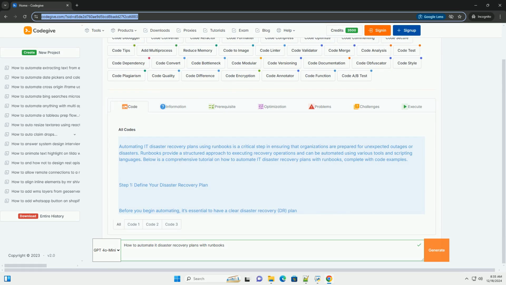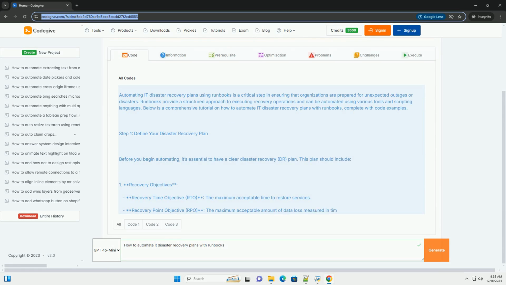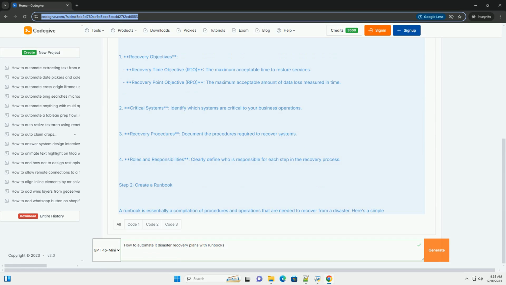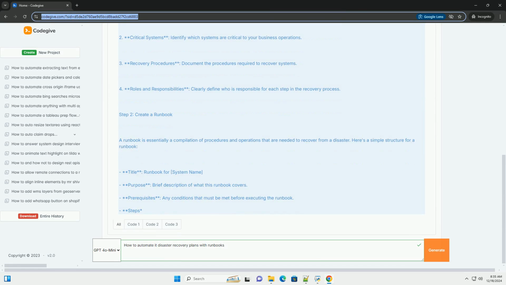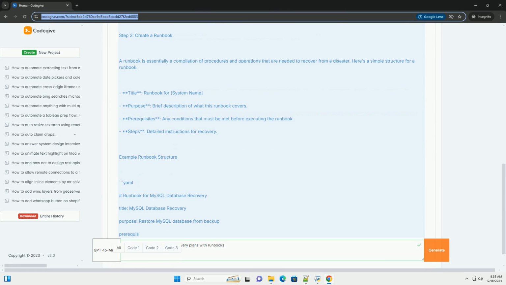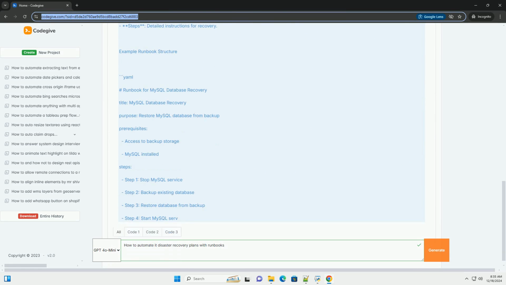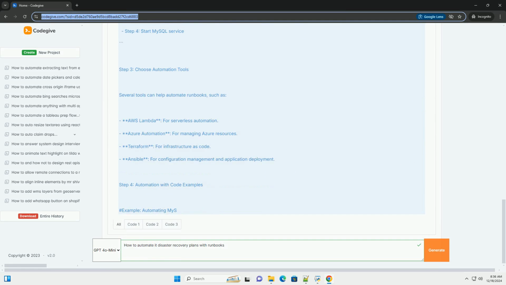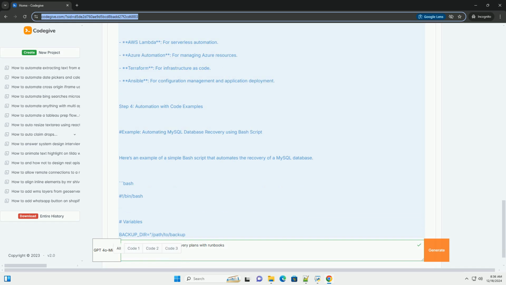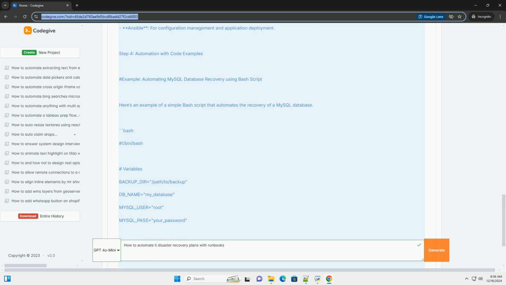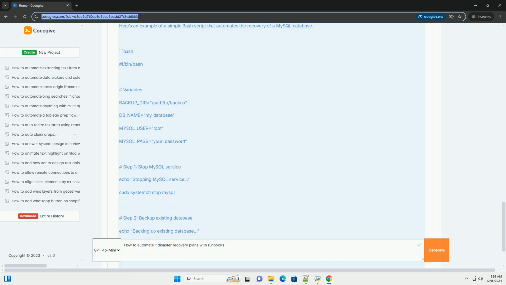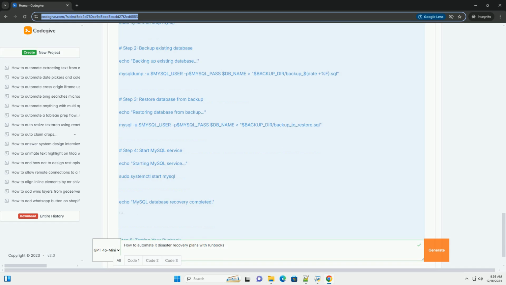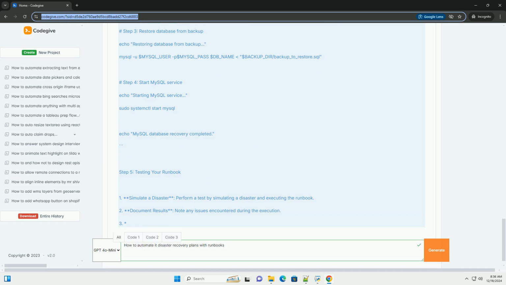Automating IT disaster recovery plans using runbooks is a critical step in ensuring that organizations are prepared for unexpected outages or disasters. Runbooks provide a structured approach to executing recovery operations and can be automated using various tools and scripting languages. Below is a comprehensive tutorial on how to automate IT disaster recovery plans with runbooks, complete with code examples. Step 1. Define your disaster recovery plan.